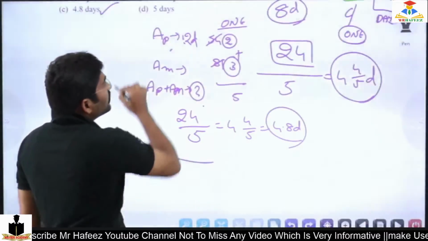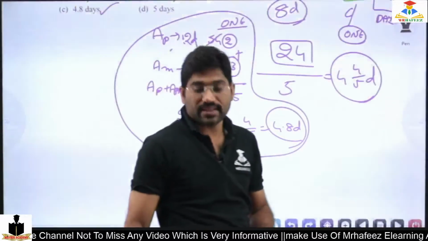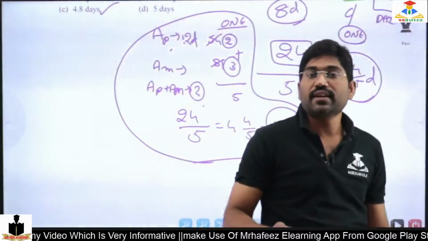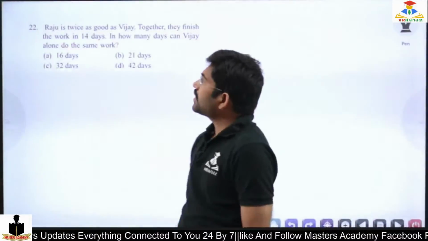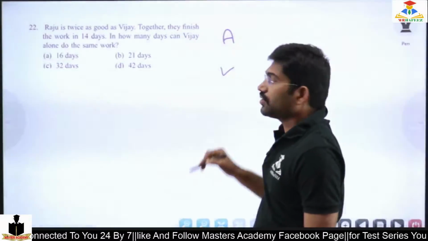So this is the shortest way to answer. I am taking time only to explain the answer, but to answer it properly, we can do it in no time. If you understood, type. So here in the next question, Raju is twice as good as Vijay.